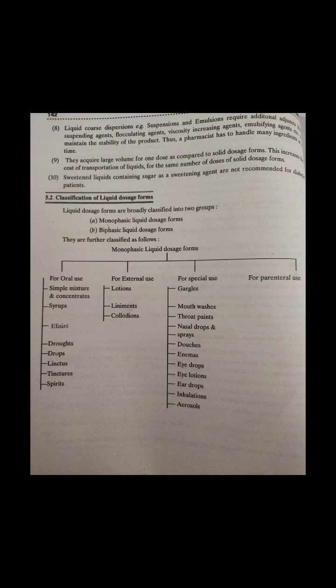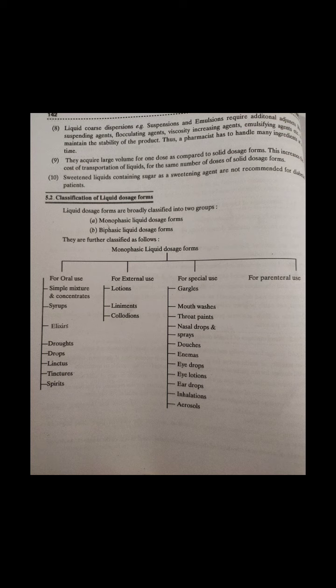Labels on the container must carry directions like for external use only, for use only in the nose, and the number of drops to be instilled at a time. It should also contain all other necessary requirements of liquid dosage forms.